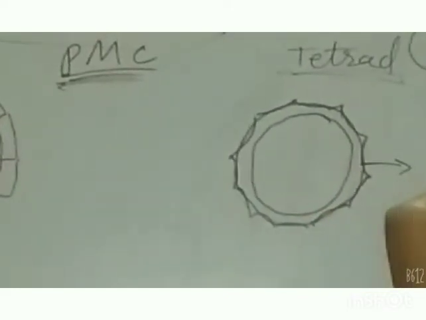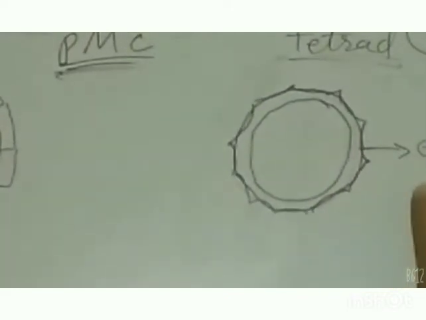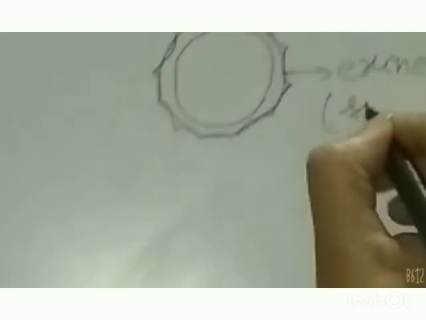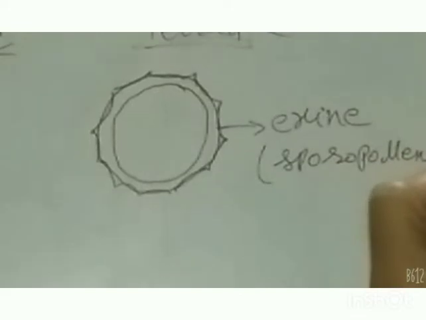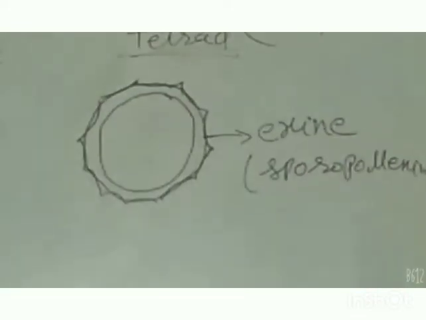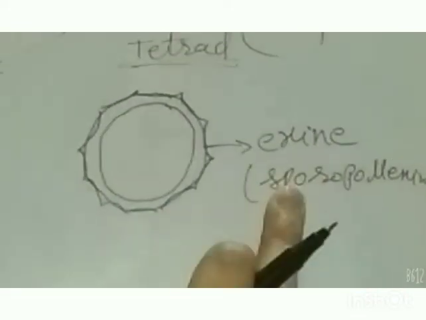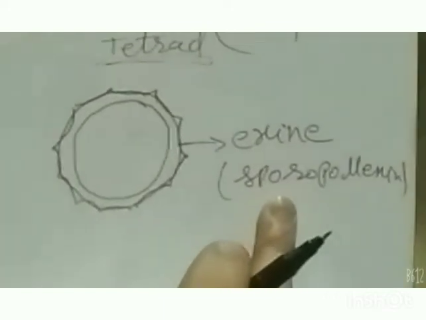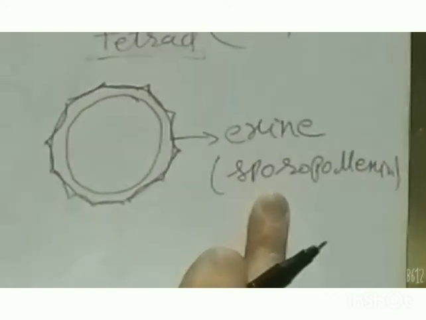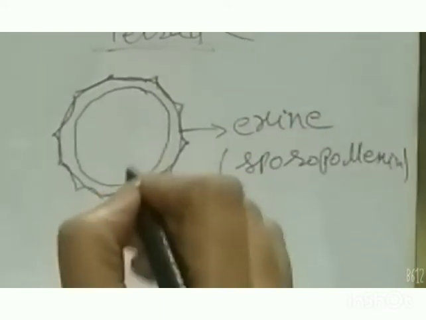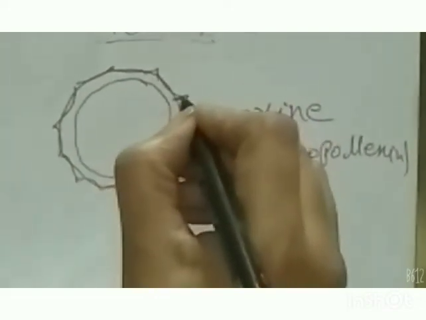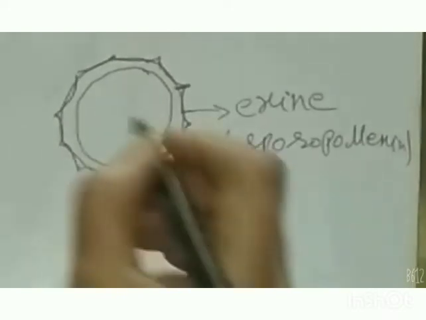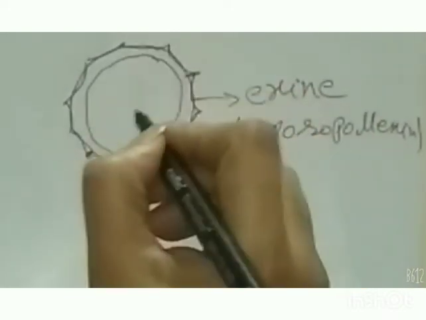So the outermost layer of the pollen grain is called the exine, made up of sporopollenin. It is very tough, resistant to chemicals, temperature and other substances. It is discontinuous, meaning at some places it is thin.